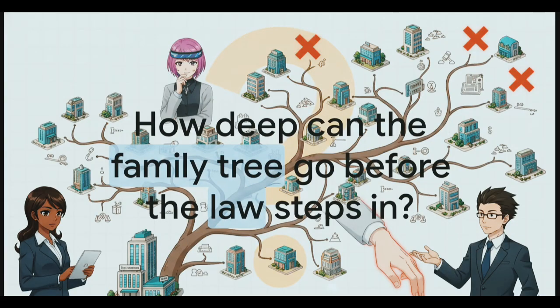Wow, we've covered a lot of ground today. From holding companies calling the shots to deemed public subsidiaries, right down to the 20% rule for our corporate cousins, the associates. But I want to leave you with a rather provocative question to ponder before your next study session. We saw how a holding company can control a subsidiary, which controls another subsidiary, creating this massive, endless chain of deemed subsidiaries. If a sprawling holding company can theoretically control unlimited deemed subsidiaries in this manner, how deep can the corporate family tree actually go before the law steps in to cut the branches? Is there a legal limit to these layers to prevent massive corporate fraud?